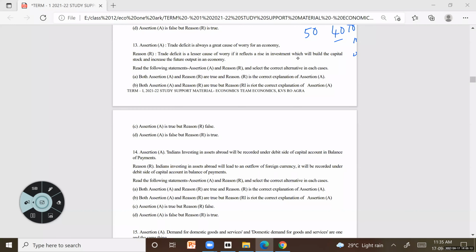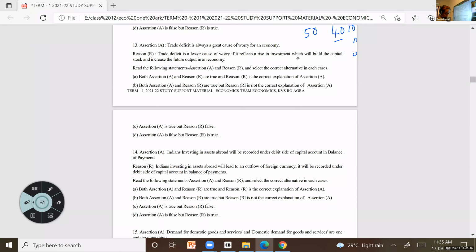Assertion: Trade deficit is always a great cause of worry for an economy. Reason: Trade deficit is a lesser cause of worry if it reflects a rise in investment, which will build the capital stock and increase the future output in an economy.